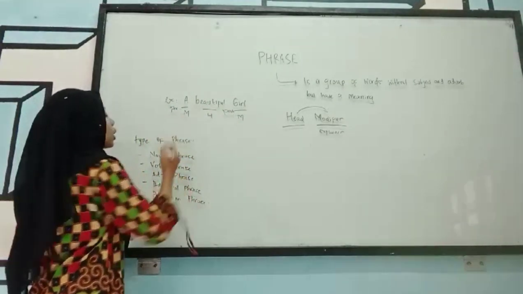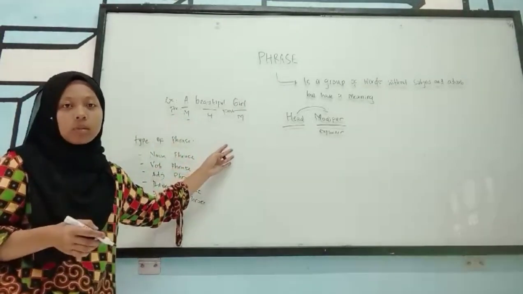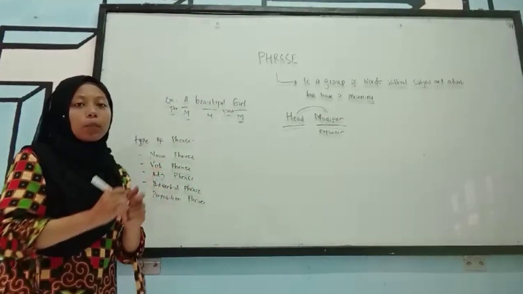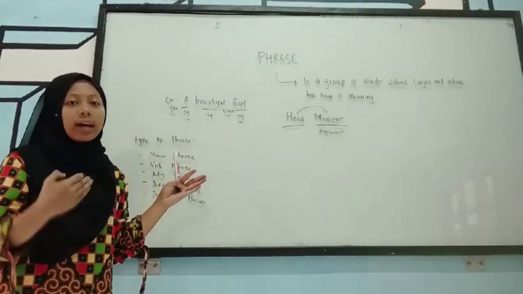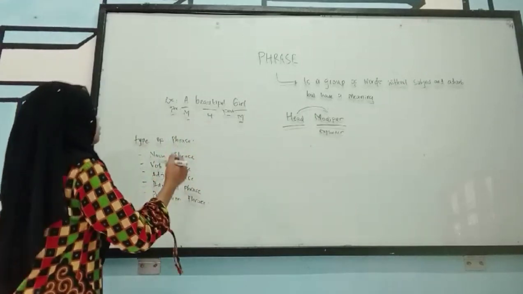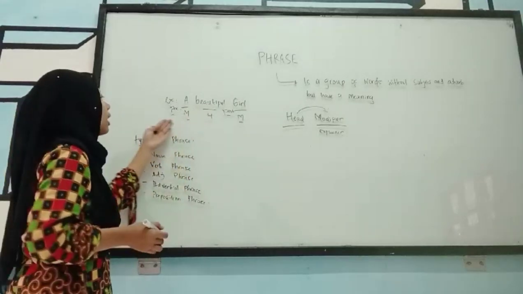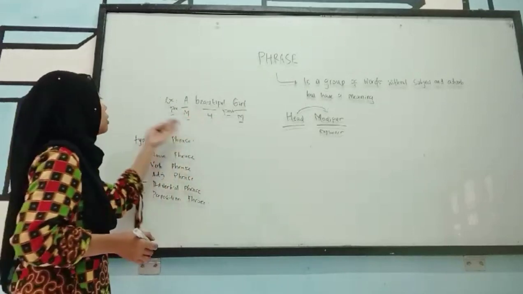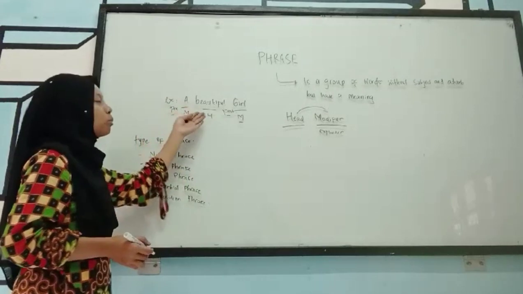The first modifier we call pre-modifier, and the second modifier we call post-modifier. Pre-modifier is before the head, and post-modifier is after the head. In this example, girl is the head and a and beautiful are modifiers. So, a girl is explained by beautiful.